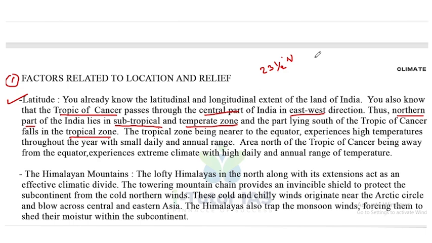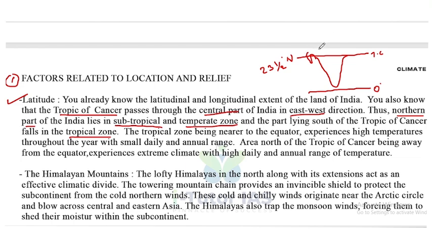So if this is India, this is the Tropic of Cancer, which passes through India. At the same time, here this is the equator. So above the Tropic of Cancer, the northern states experience subtropical as well as temperate zone.